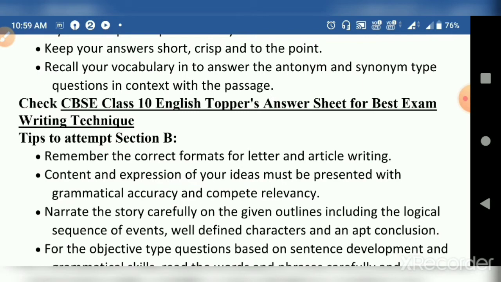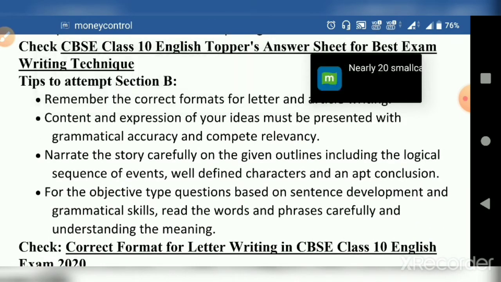the best examination writing technique. There are some samples available online which you can refer to, any of the students' best answer sheets, where you can see the format of writing, writing style, grammatical mistakes, alignment of writing, and question numbers, and innovative writing, their own use of vocabulary, and different types of framing of answers. There are so many things you'll find in that. So let's talk about the tips now.